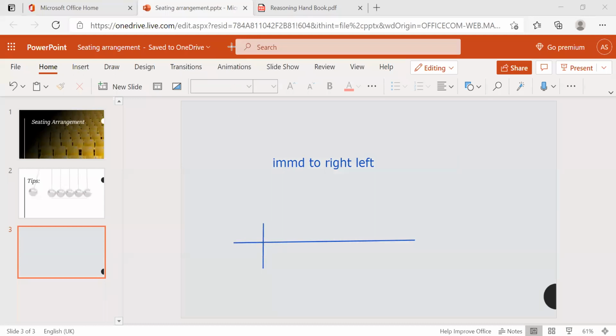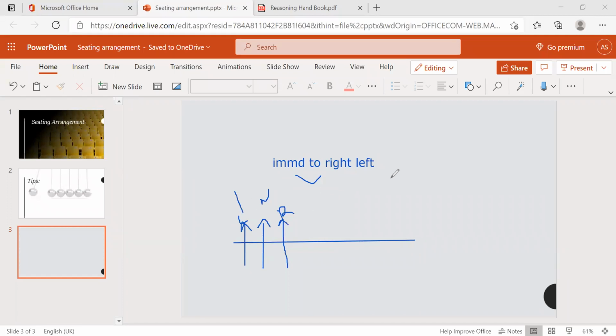If he is facing north, this is his left and this is his right. Now if I say immediate right, that means just the beside one. Whoever sits next to Sisindri, we call that immediate right, and immediate left is whoever sits just beside on the other side.